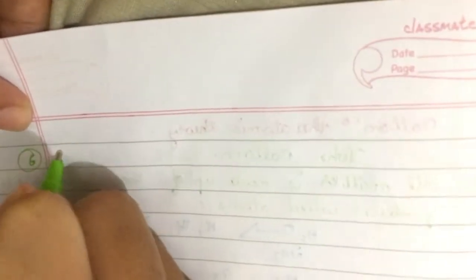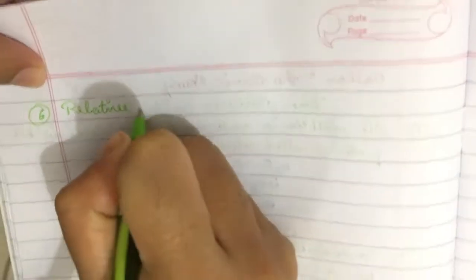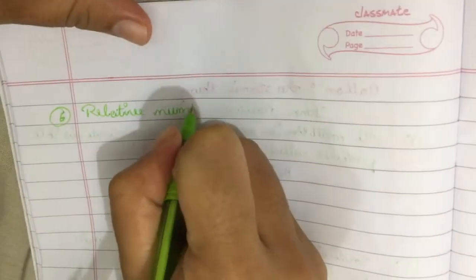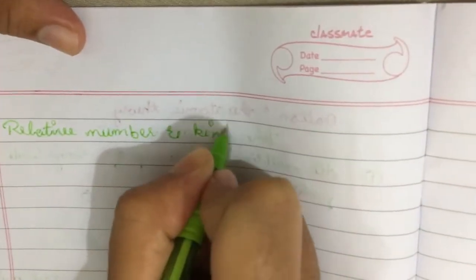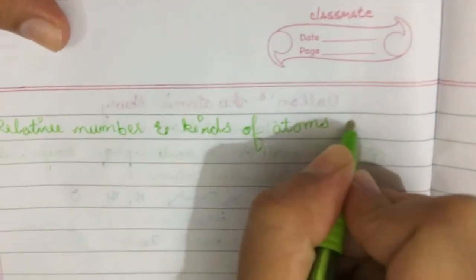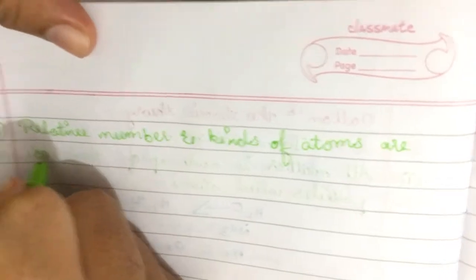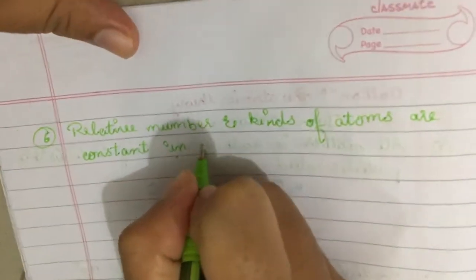Next is the sixth and final postulate: relative number and kinds of atoms are constant in a given compound.